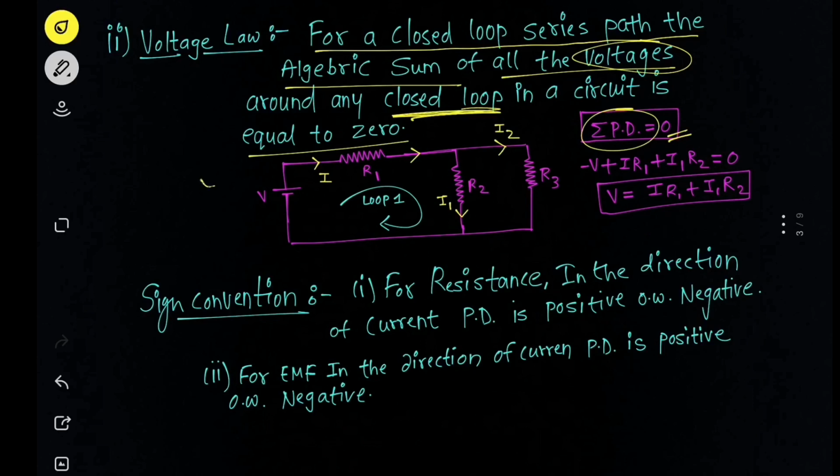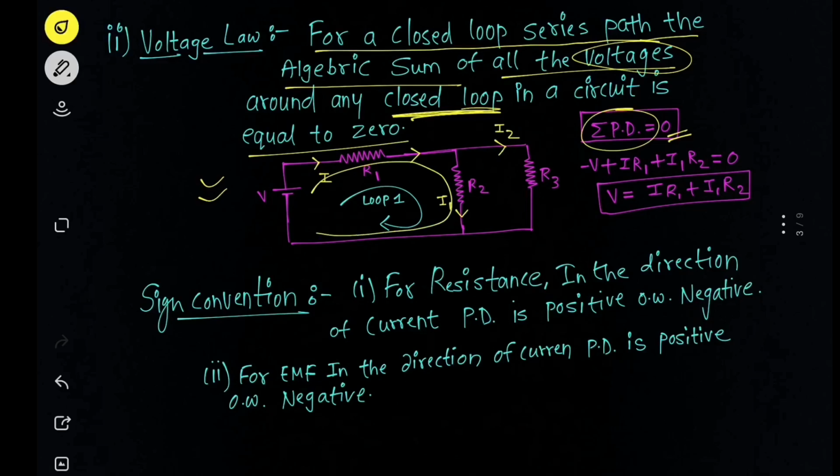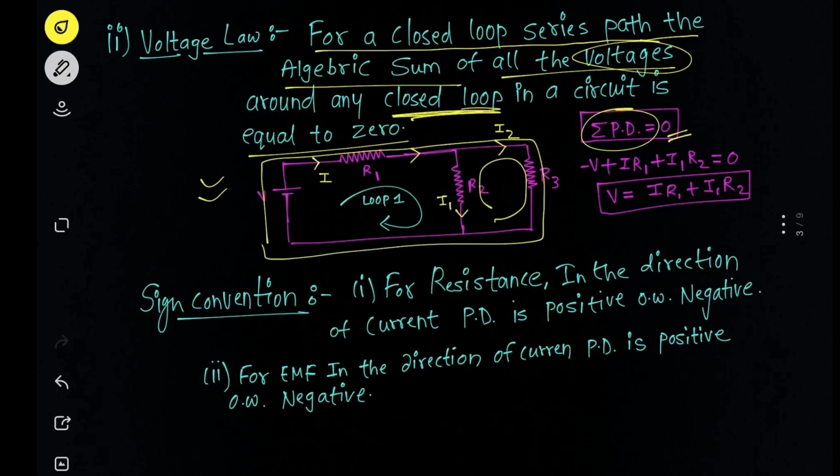Now here I have drawn some diagram. You can see here we can show 3 loops. This is our loop 1, this is our loop 2. Loop means a closed circuit, so we can make any, and the third will be this outer one. We can also consider any of the loops according to need of question what we have to find, but here we just have to understand the things. Here we use some convention.